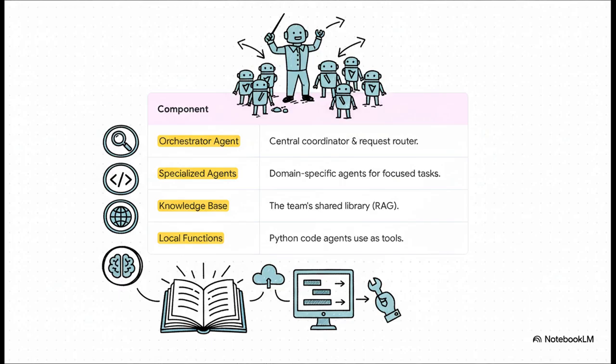Third, and this is super important, you have a knowledge base. This acts as the team's shared brain, its library, using Retrieval Augmented Generation, or RAG, for context. And finally, and this is really powerful, you have local Python functions. These are actual pieces of code the agents can use as tools to take real-world actions.